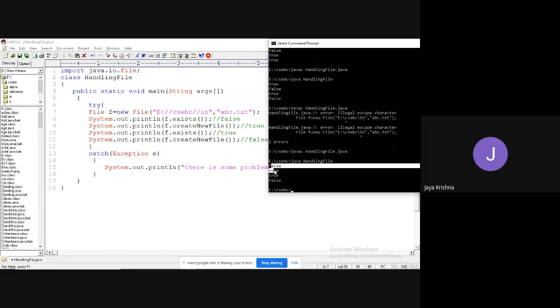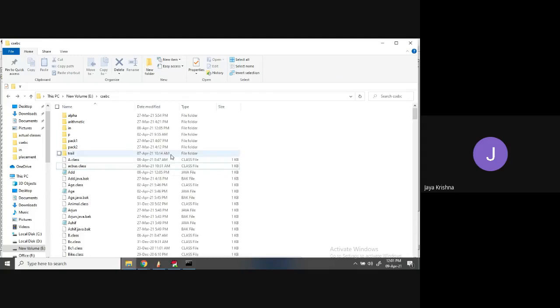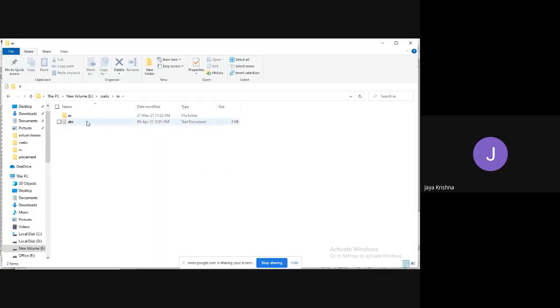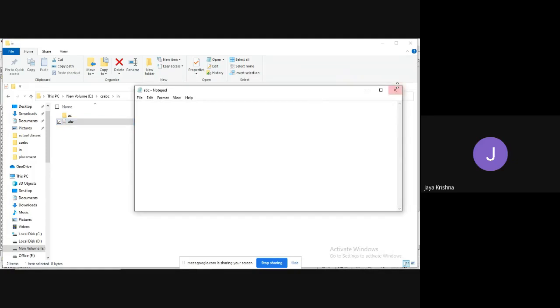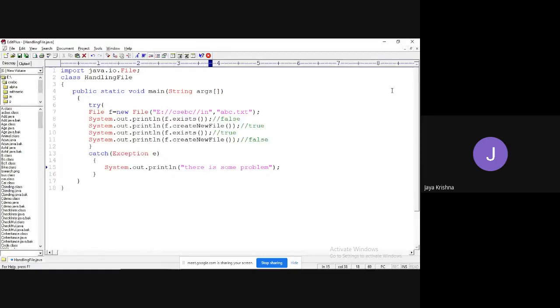Okay, same, right? False, true, true, false. But the thing is, abc.txt is created in which location? In the folder. Observe, in the folder. Created with any data? No data. It is not created with any data. Okay.